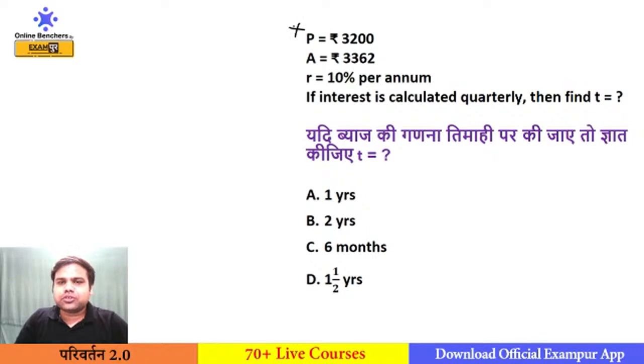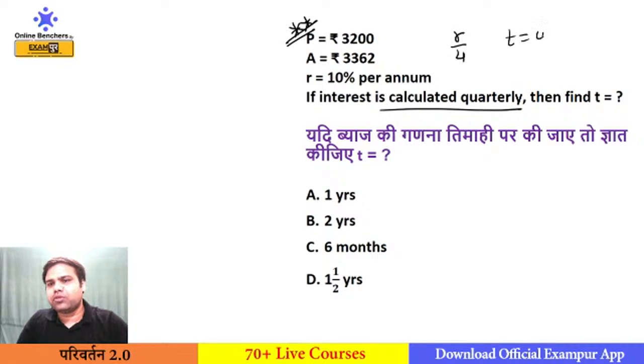Now try to solve this question on your own. Interest is calculated quarterly, so rate of interest would be 1 by 4 and time would be 40. So whatever your time will come, you will divide the time by 4, you will get the answer.